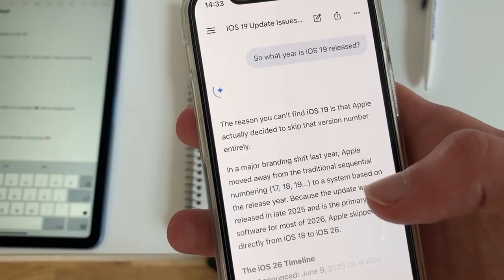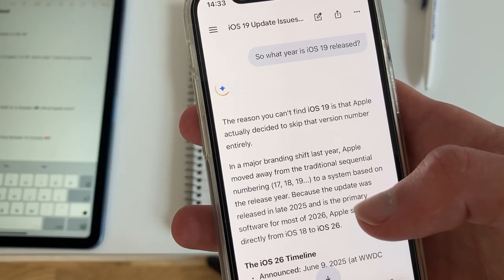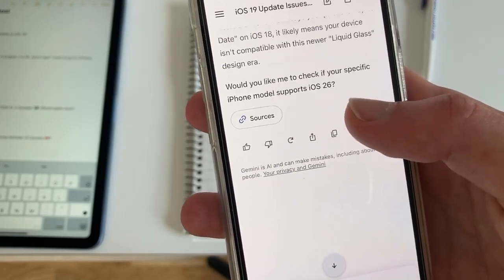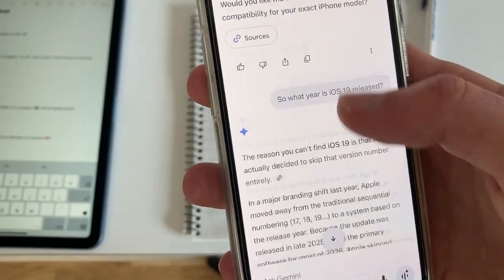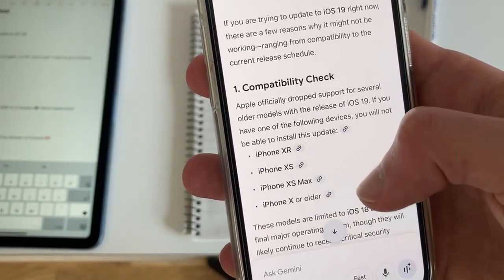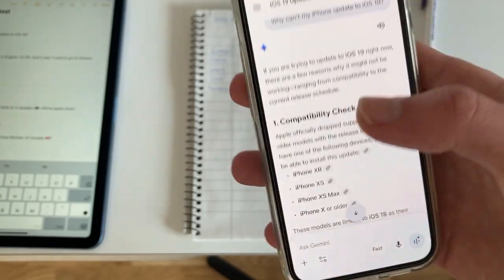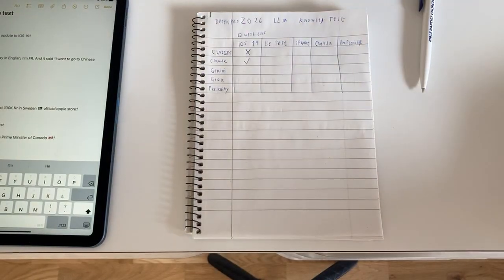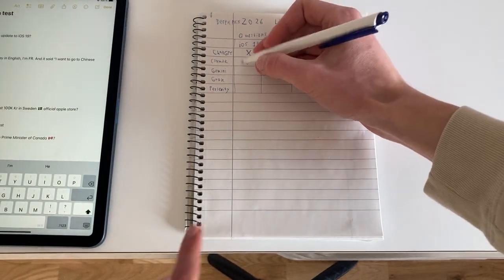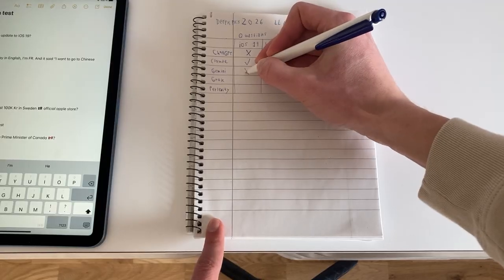The reason you can't find it is that Apple actually decided to skip the version number entirely. So as you can see, my first question, it failed. The second one, it actually succeeded. So the problem with Gemini is it gives you a false answer first. That's where it failed this one.